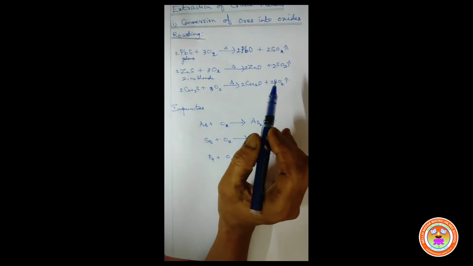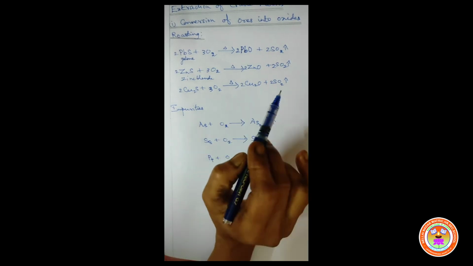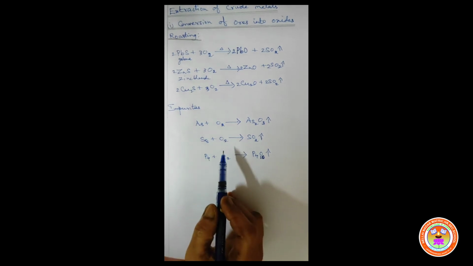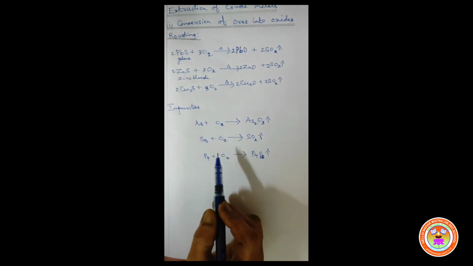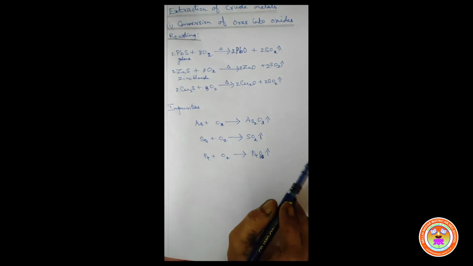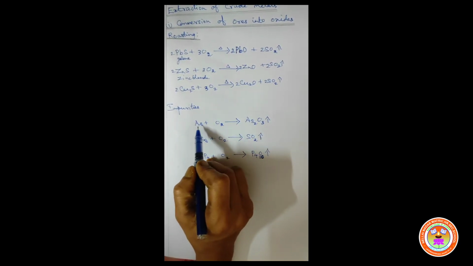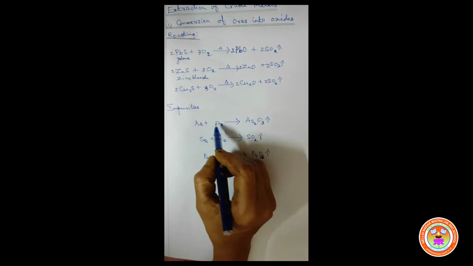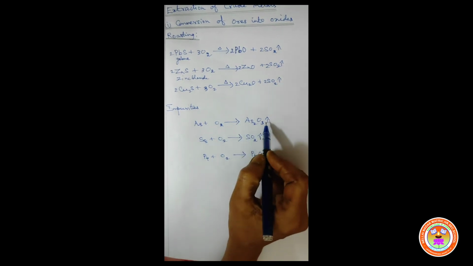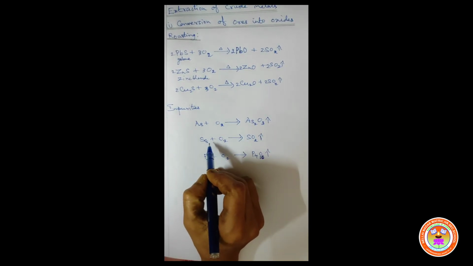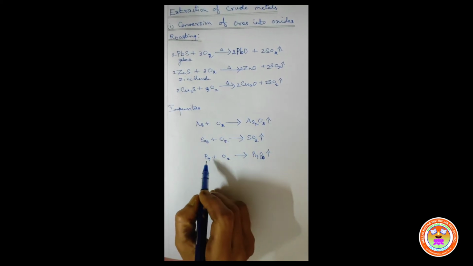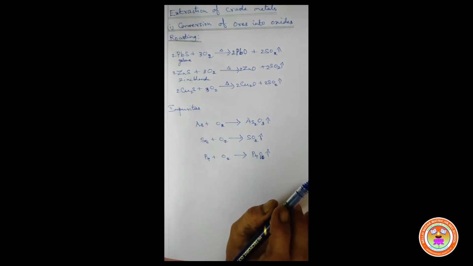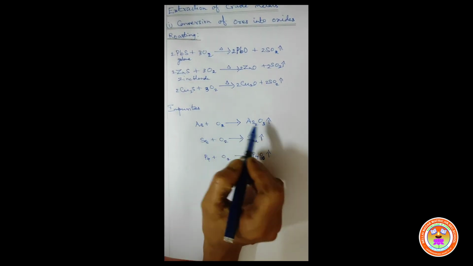Suppose the sulfide ores are associated with impurities like arsenic, sulfur and phosphorus. During roasting, these impurities are removed as their volatile oxides. For example, during roasting arsenic undergoes oxidation and is removed as arsenic oxide. Similarly, sulfur is removed as sulfur dioxide gas, and phosphorus is removed as phosphorus pentoxide, P4O10. Now we can balance the equation.